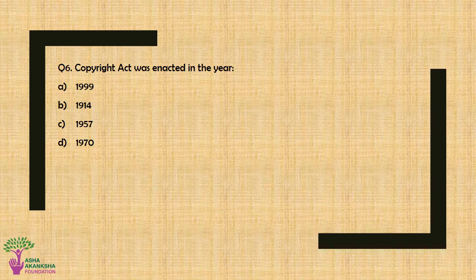Question number 6. Copyright Act was enacted in which year? Option A, 1999. Option B, 1914. Option C, 1957. Or option D, 1970. The correct answer for this question is option C, 1957.